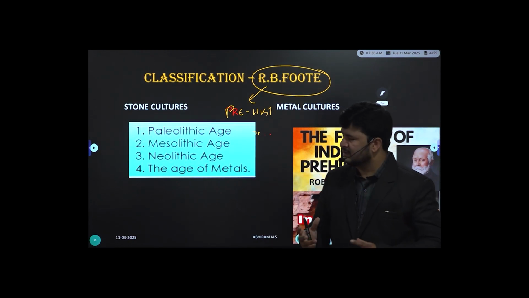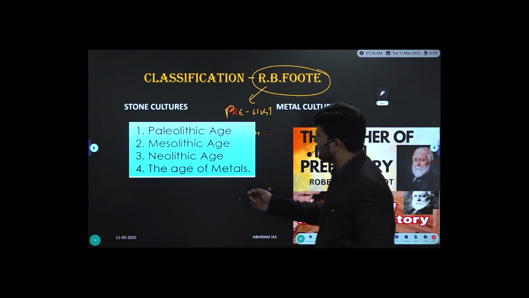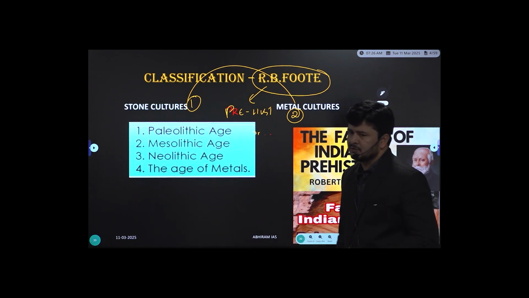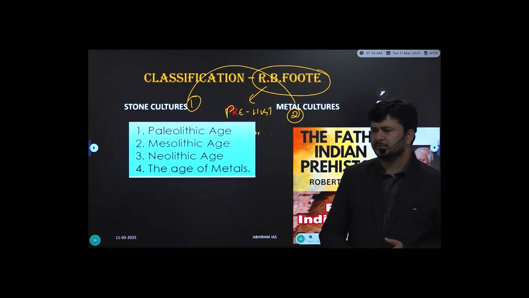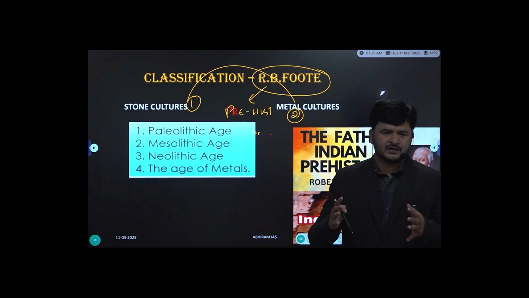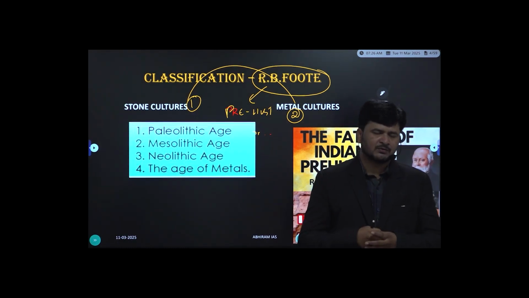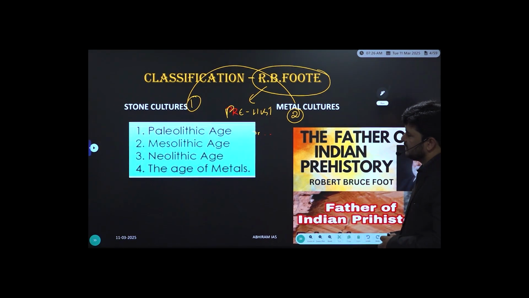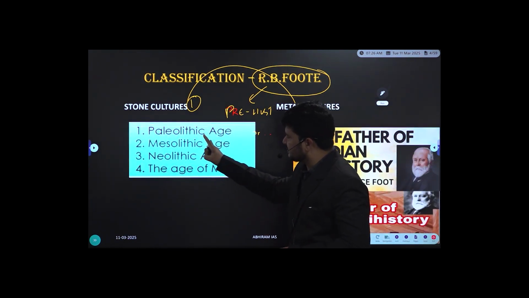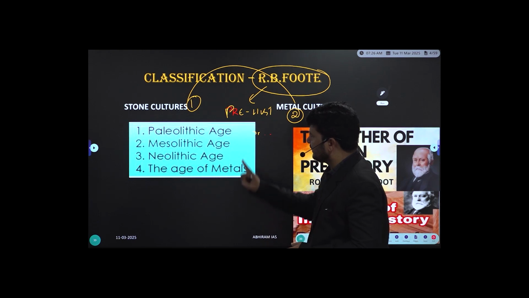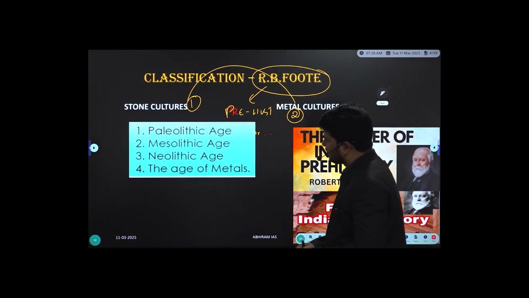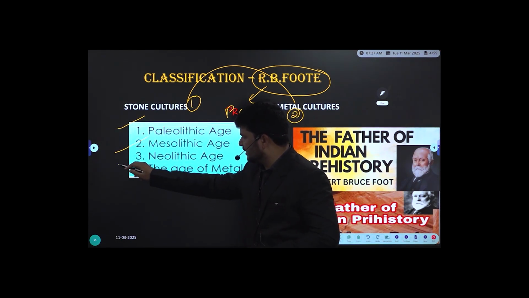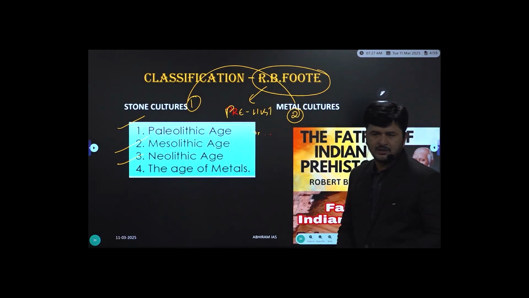It was he who classified the existing cultures into two phases, that is Stone Age cultures and Metal Age cultures. So you should focus more on classification. When you classify the respective topics, it doesn't take much time to get command over them; there shouldn't be any room for confusion when it comes to classification. So repeat, it was Robert Bruce Foote who was responsible for classifying the entire cultures into two parts, stone cultures and metal cultures. Under stone cultures, you can write down Paleolithic cultures, Mesolithic cultures, Neolithic cultures. Paleo, Meso, Neo.